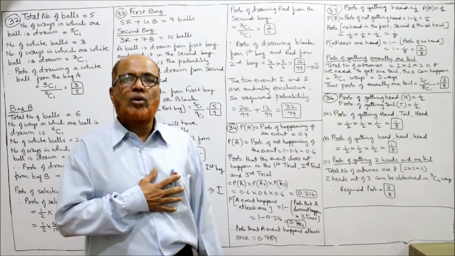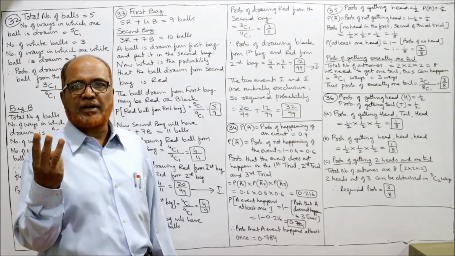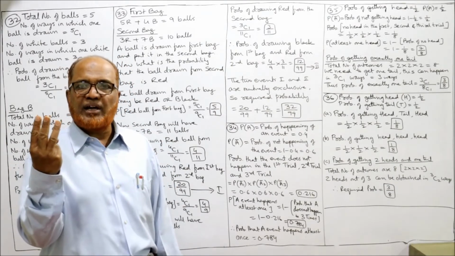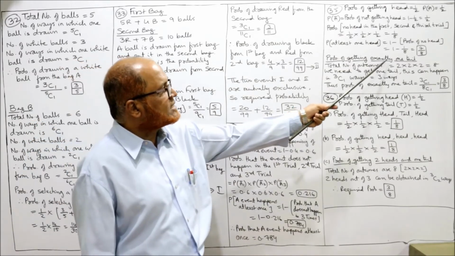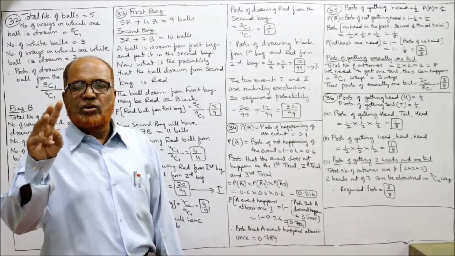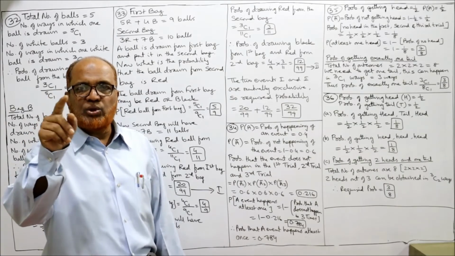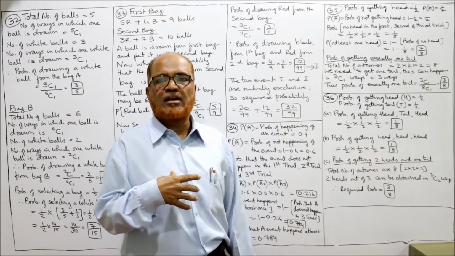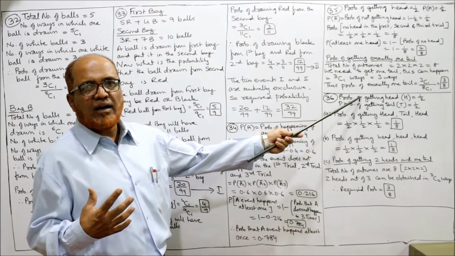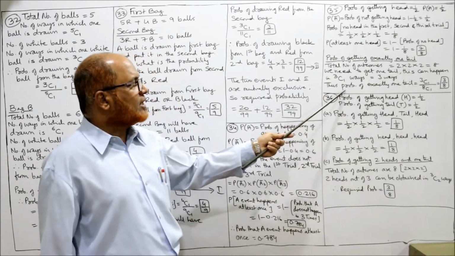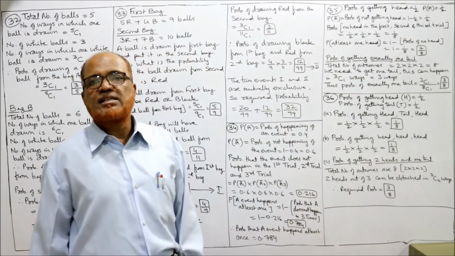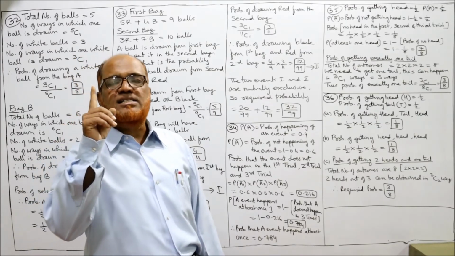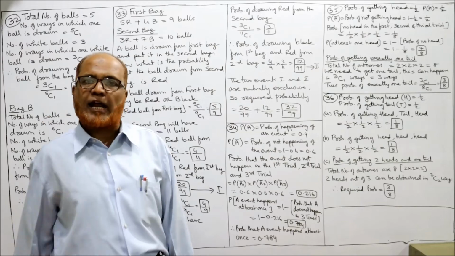Now out of the 8, we want tail. How many times is tail there? 3 times. In the first trial there is 1 tail, in the second trial 1 tail, in the third trial 1 tail. So 3 tails are there, out of which we want exactly 1. So 3C1. The number of favorable cases is 3C1 and the total number of outcomes is 8. So the probability of exactly 1 tail is 3C1 divided by 8, that is 3 by 8 in the 3 trials.